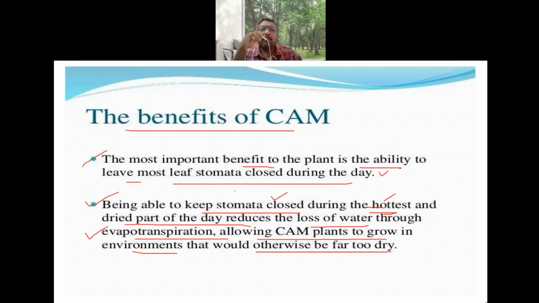Now I want to say that from an exam point of view, you can definitely expect an essay question with regard to the C3 cycle. If an essay question is there, then definitely the C3 cycle will be asked. Or else you can expect short answers with regard to the Hatch and Slack pathway or the CAM cycle. There may also be questions with regard to differences between C3 and C4 plants. Short answers. So these are the important topics.